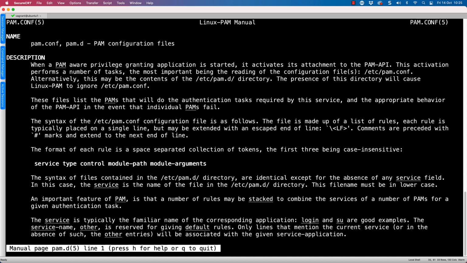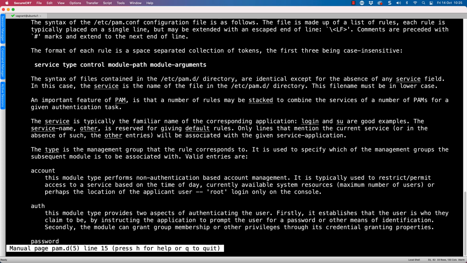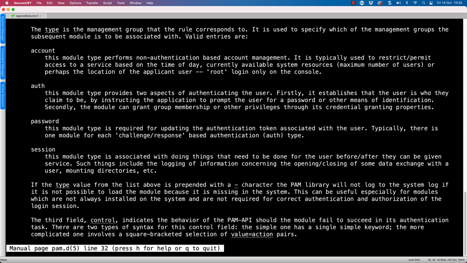And if we go into man pam.d, we get into the configuration file documentation. And we can see as we move down, we're going to stop at our service types. Now, we've probably seen these and we've used these already when we were looking at mkhomedir. We were using the session type, but we've got different types. We've got account, auth, password, and session. Account happens where we've passed authentication, but then looking for account restrictions, such as are we allowed to log on at this time of day?